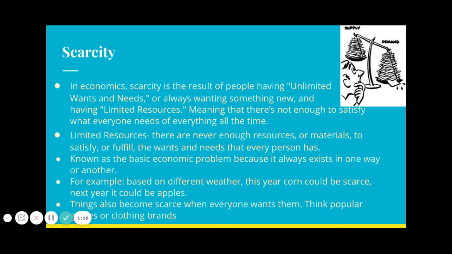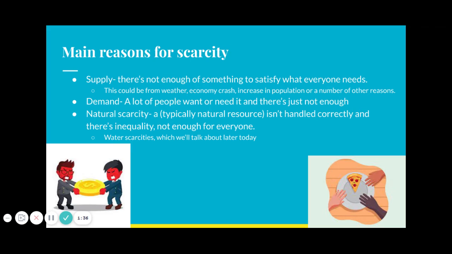For example, based on different weather, corn may be scarce. Corn is really abundant in the fall during harvest time, but in the winter and in the spring, it's kind of hard to find. Sometimes that will happen to apples, depending on what time of year as well. Things become scarce when everyone wants them, when things are popular. And that's what drives up the price at times.